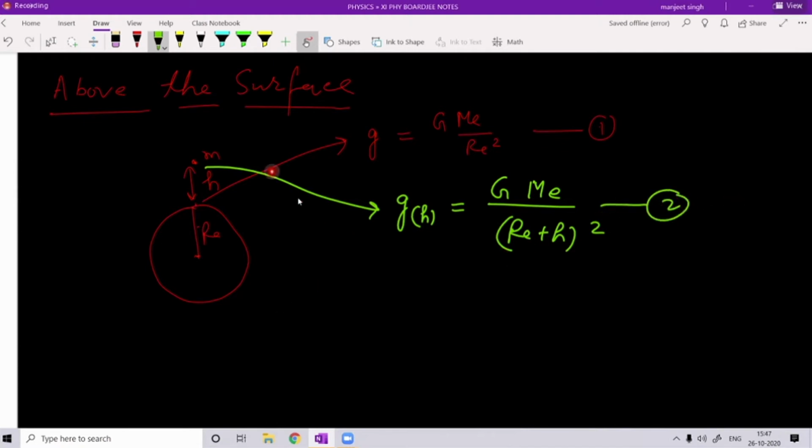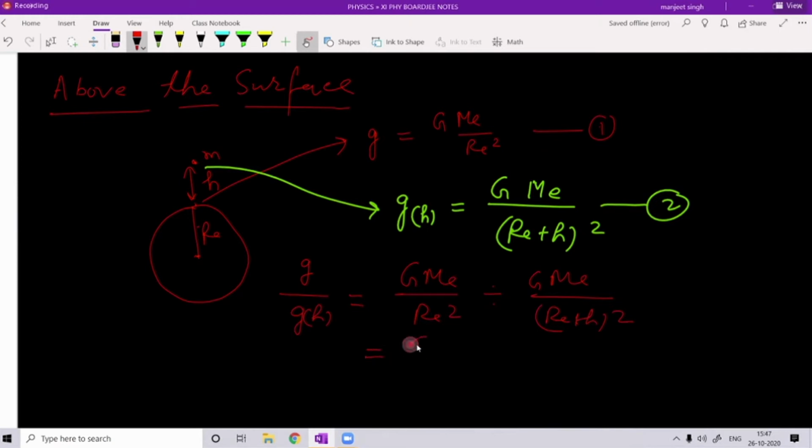Let us divide equation number 1 by 2. So we will get g upon gh is equal to G Me upon Re square, divided by G Me upon (Re plus h) whole square. Now this becomes G Me upon Re square into (Re plus h) whole square divided by G Me. Now this factor is cancelled.